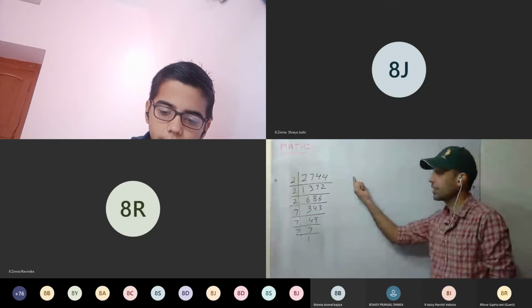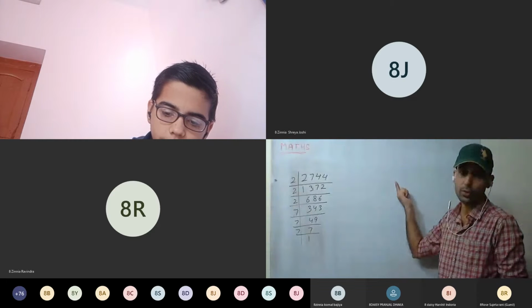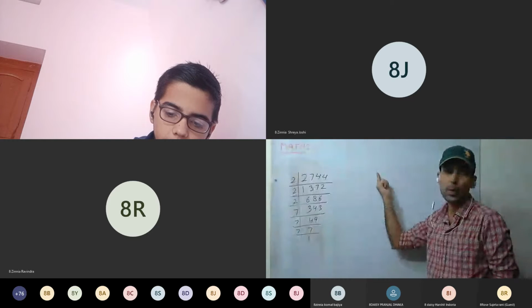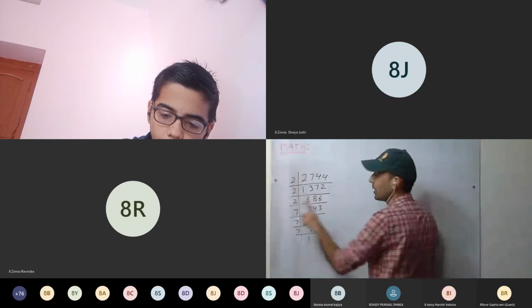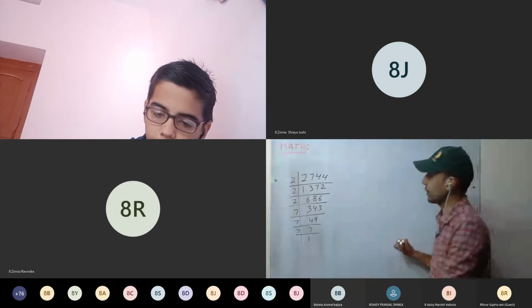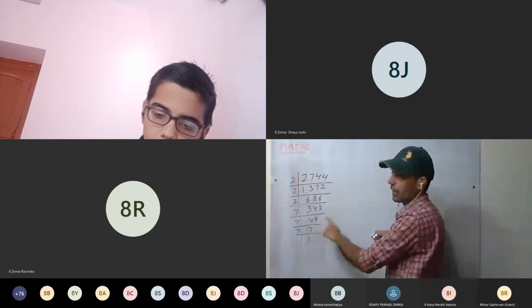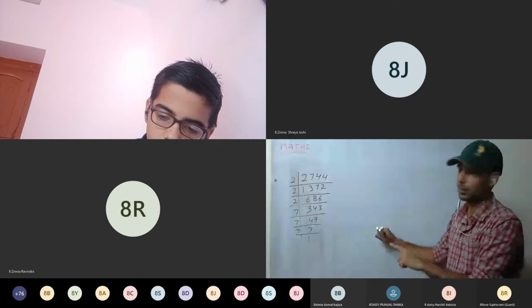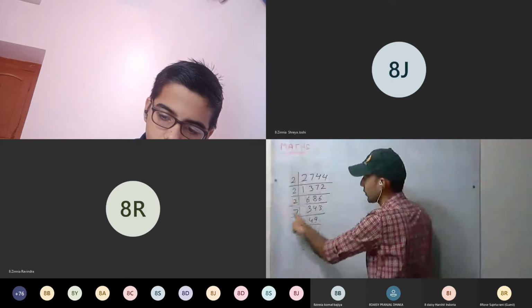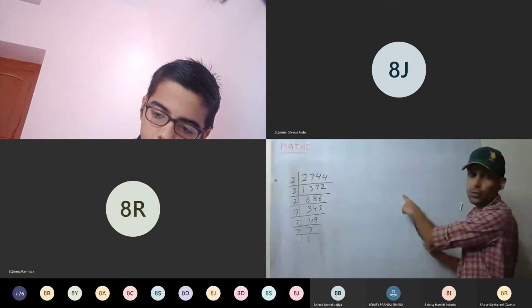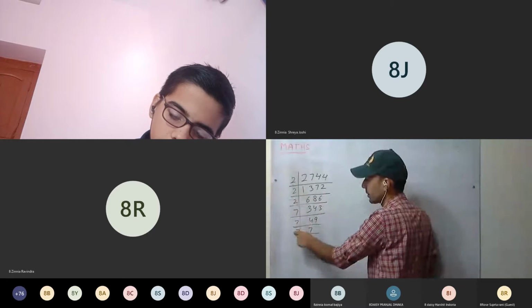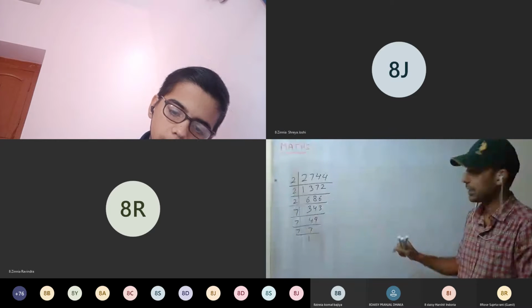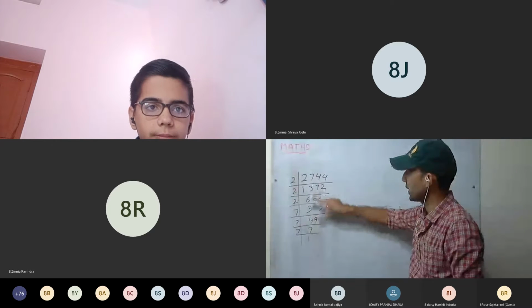In these questions, when it is written, find the cube root of these, that means the number provided is a perfect cube. That means you always get the triplet. And if you are not getting a triplet, that means you have made a mistake somewhere. Always remember, you will always get the triplets when the question asks to find the cube root of the following number.